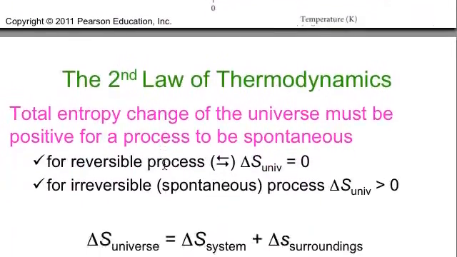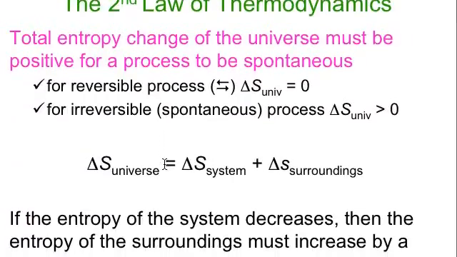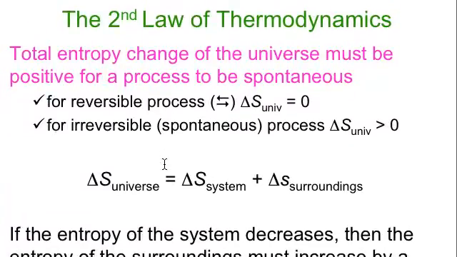Okay, let's see. Second law again. Whenever the entropy of a system changes, that means the surroundings likely has a corresponding entropy change as well. For reversible processes, the change in entropy of the universe is 0. For most processes, where you can't go backwards all by themselves, the entropy change is positive. The universe likes to increase the messiness. Oh yeah, this is called the second law of thermodynamics.